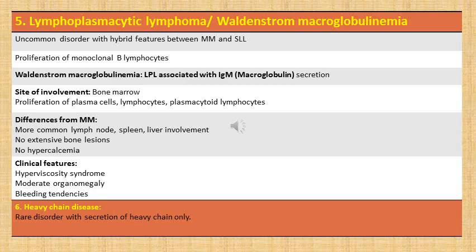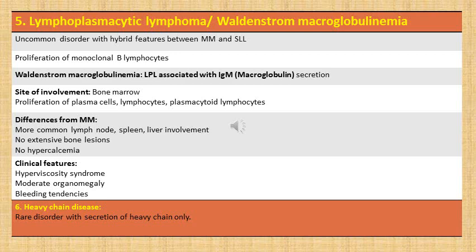Waldenstrom macroglobulinemia is lymphoplasmacytic lymphoma which is associated with elevation of IgM. As IgM is a macroglobulin, hence the term used is Waldenstrom macroglobulinemia. Site of involvement is bone marrow.